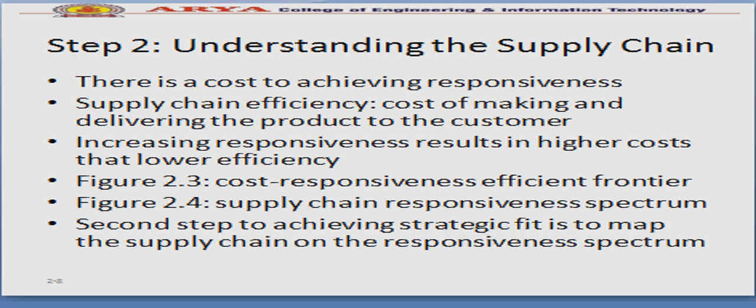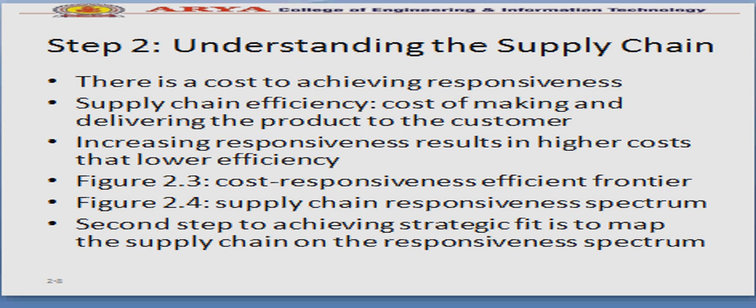Step 2, continued: understanding the supply chain. There is a cost to achieving responsiveness. Cost is incurred if you are responsive enough for the consumer. Supply chain efficiency is the cost of making and delivering the product to the customer.